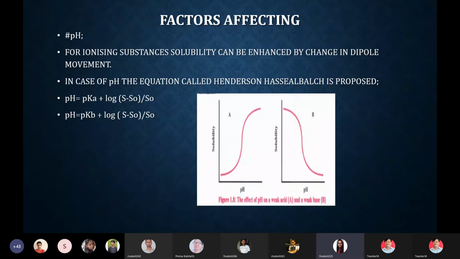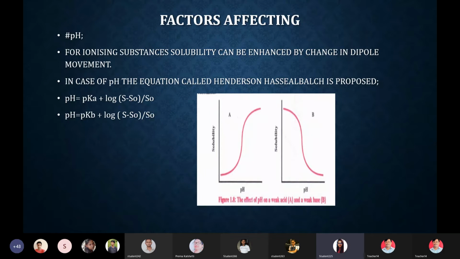For the ionizing substance, solubility can be enhanced by change in the dipole movement. In case of pH, the equation called the Henderson-Hasselbalch equation is proposed, which states as follows. The pH has an impact on the ionizing substance and non-ionizing substance.